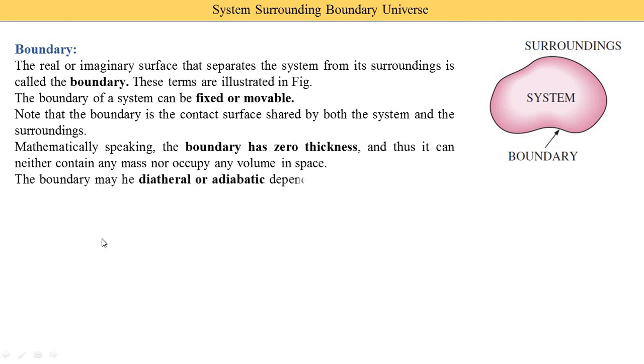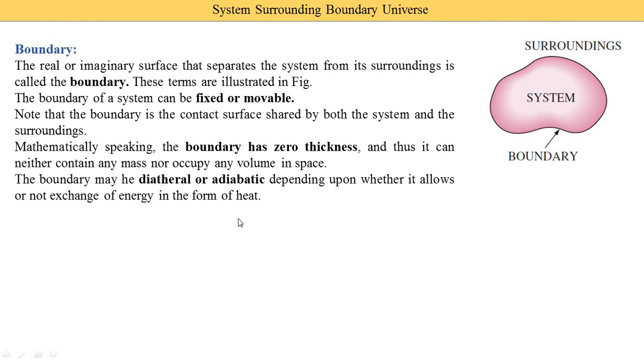The boundary may be of two types: diathermic and adiabatic. This depends on whether it allows the exchange of energy in the form of heat or not.